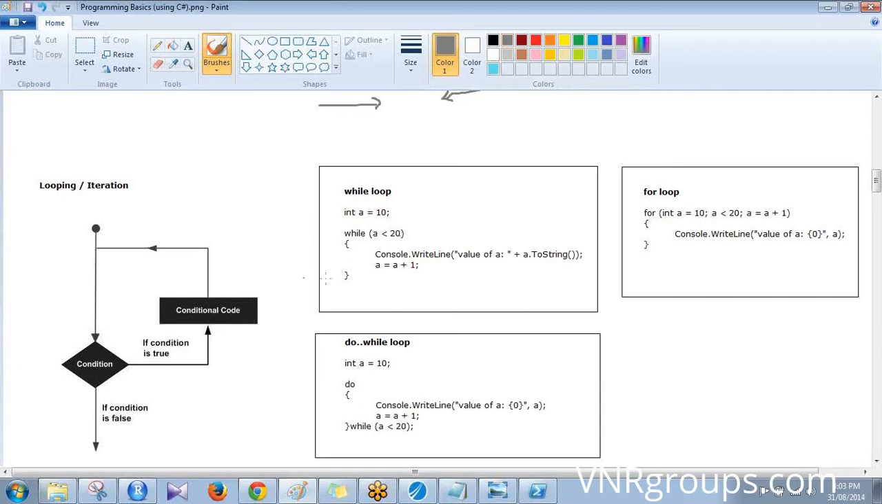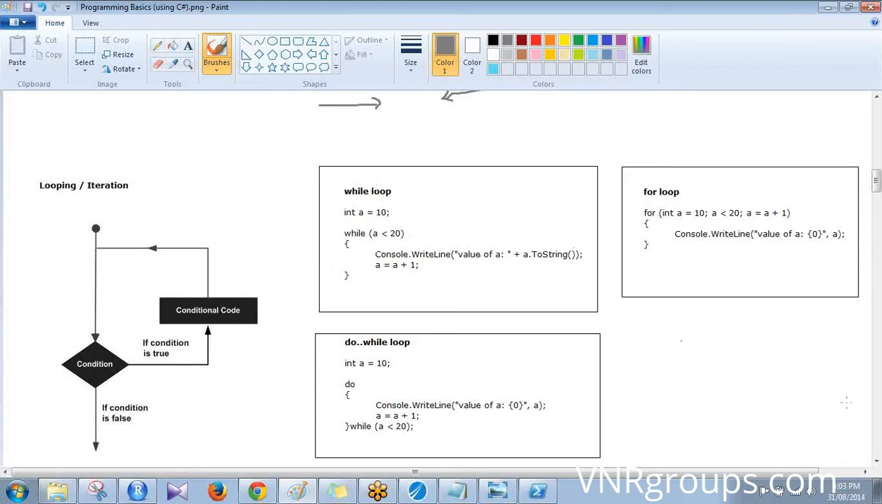It will print the values from 10 to 19. After it becomes 19, when this line executes, it becomes 20. And when this comes to the condition a less than 20, then it will not print. So it will print only from 10 to 19. Correct. This is while loop.